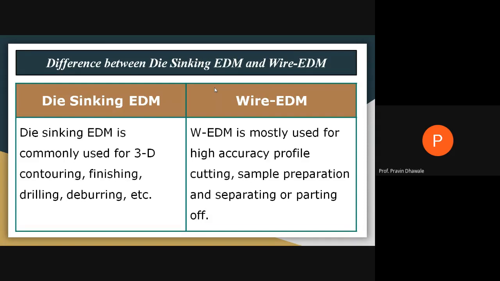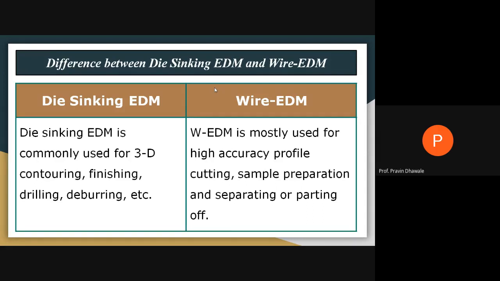Also, certain kinds of drilling, small hole drilling, and removing the burrs from the hole, which is called deburring. And a high quality finishing can be achieved by using this die sink EDM machine.